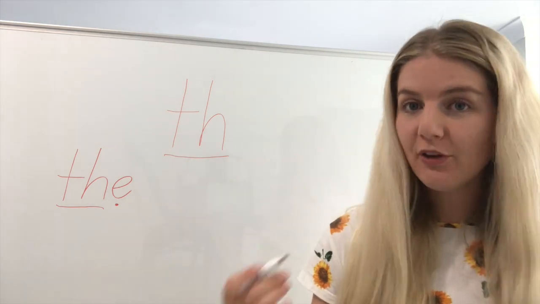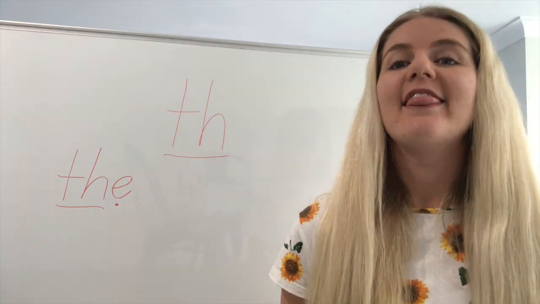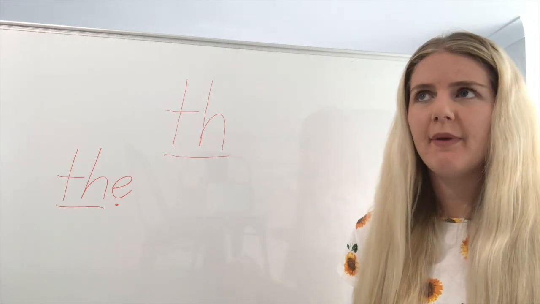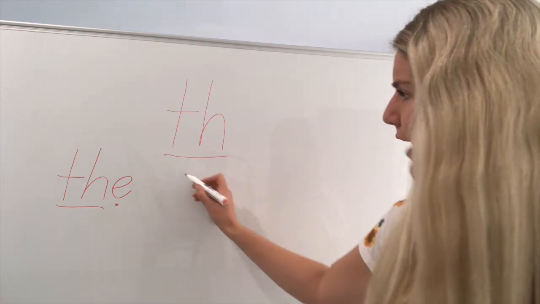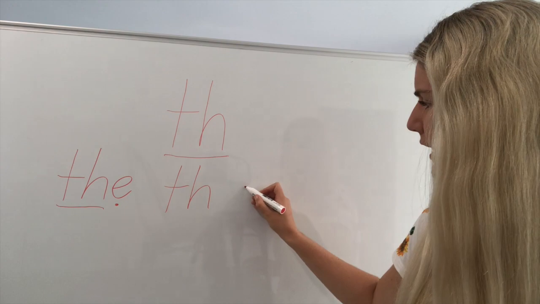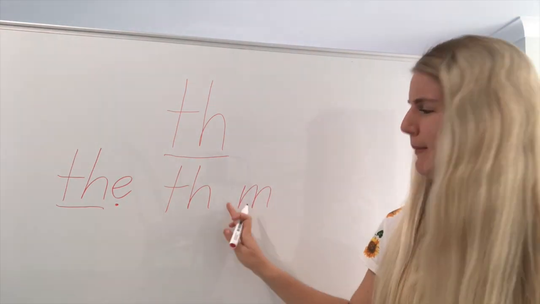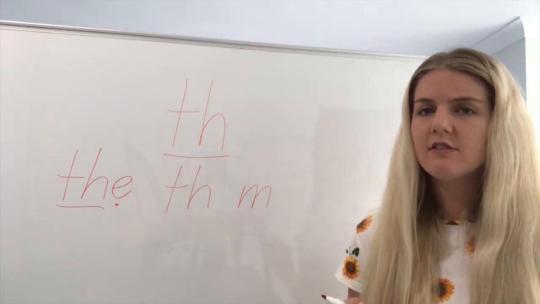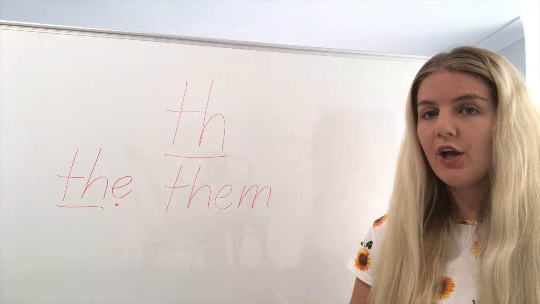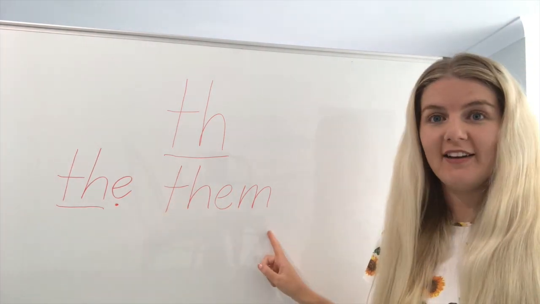Let's do another word. The next word I want you to try is them. Ooh, that's a tricky one. Have a go. Them. A TH at the beginning. Have you got that too? I can also hear an M at the end, but there's something in the middle. Do you know what it is? That's right. It's an E. Look, the word them is the with an M on the end.